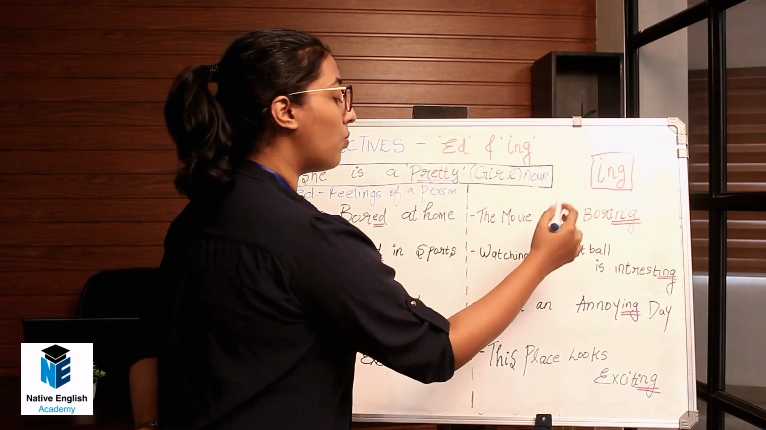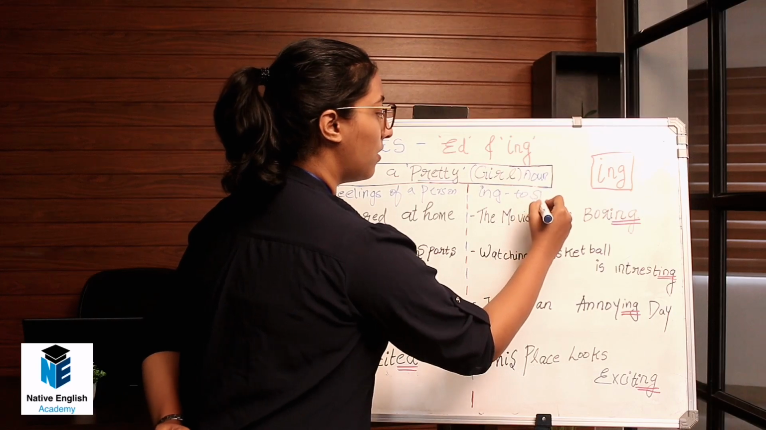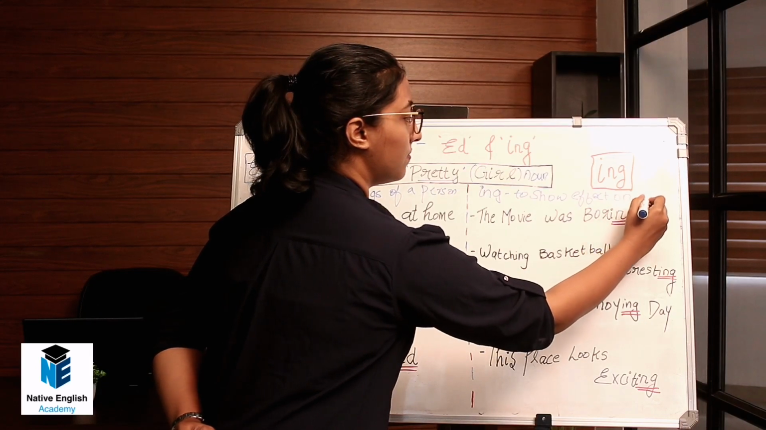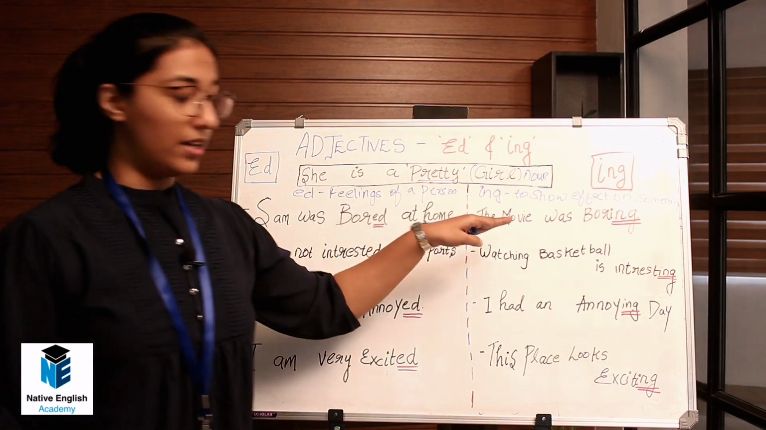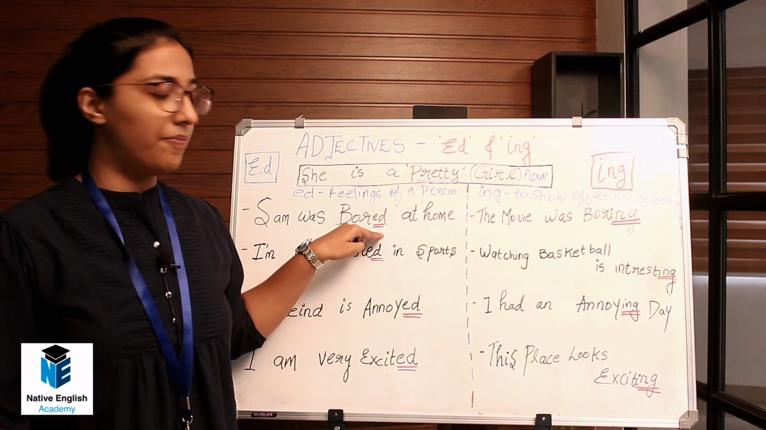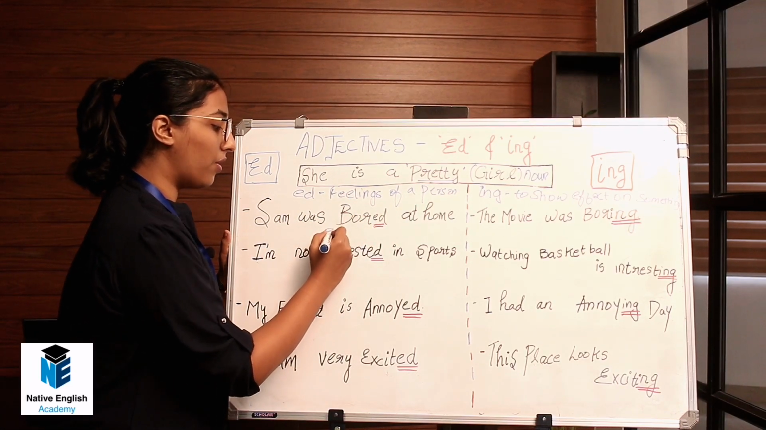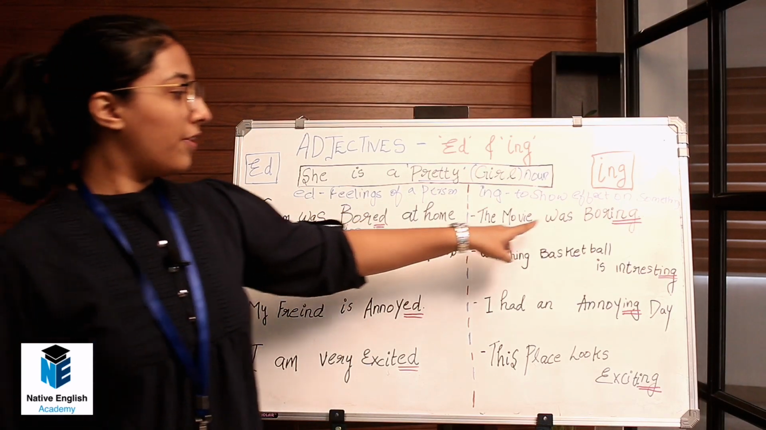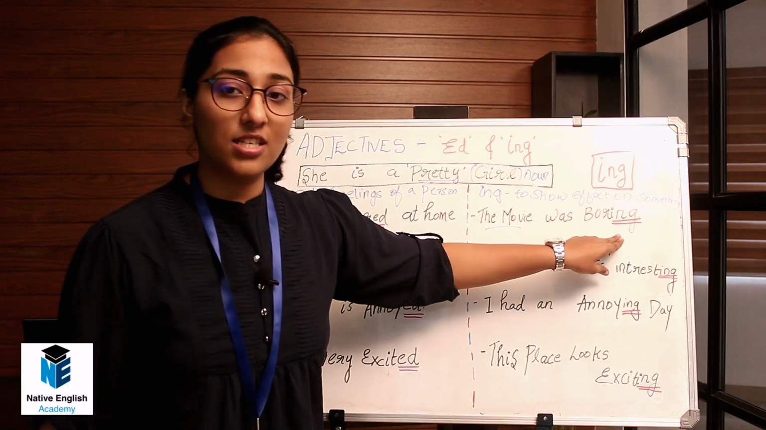Then moving on, the movie was boring. So ing is used to show the effect on something. Okay, so we understood that, right? Sam was bored. Getting bored is a feeling, so it's also an emotion. So here Sam was bored. We cannot say Sam was boring, it makes the sentence wrong. The movie was boring. So the movie's effect is what is called boring.